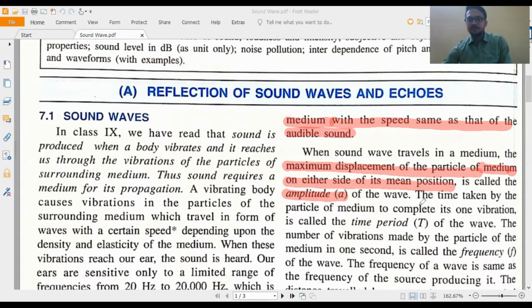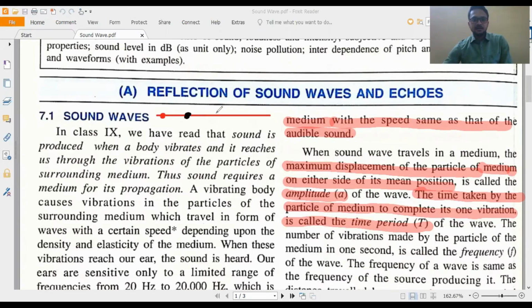Time period is the time taken by the particle of the medium to complete one vibration. Now what does one vibration mean? Suppose this is one line, and this is the mean position. Here many particles are there. This is one particle, I'm taking a different color.